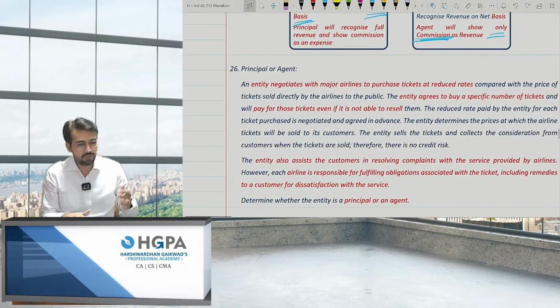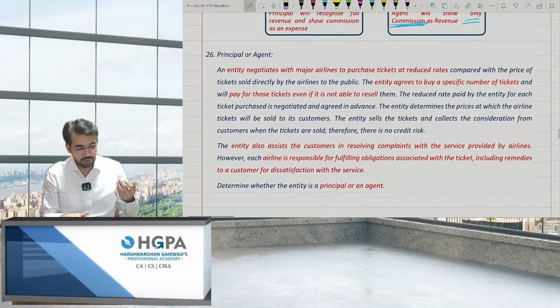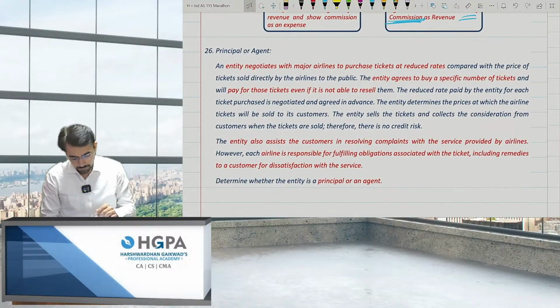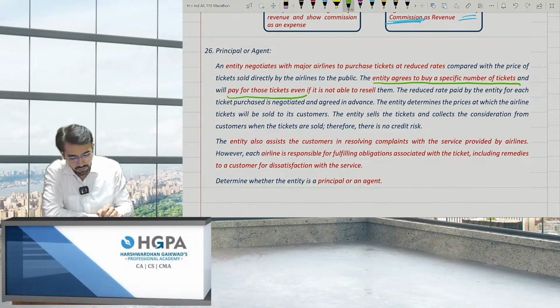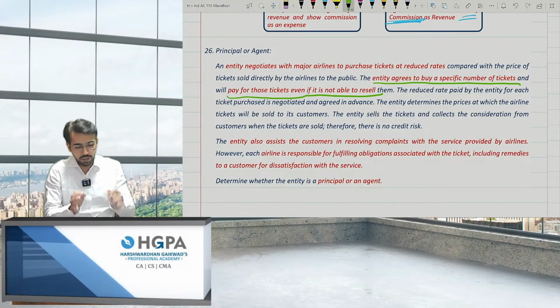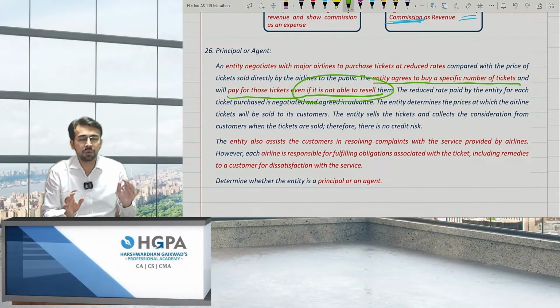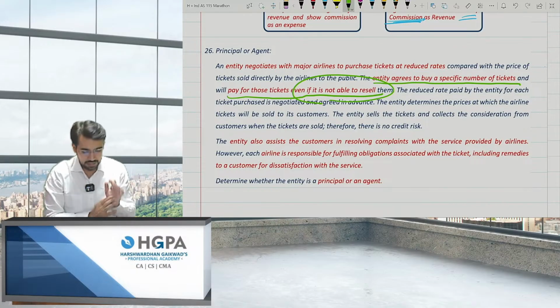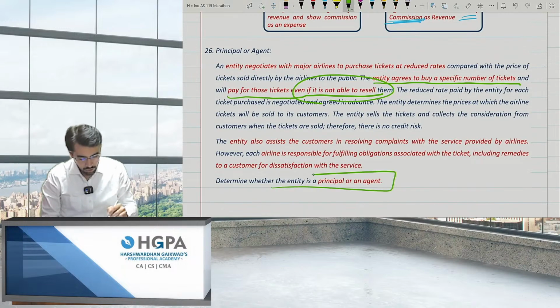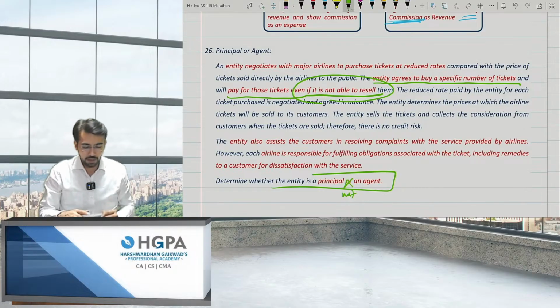This is the question itself. So I've explained it in short just to save some time. The entity also assists. Okay, what are the cases? I'm just reading the second sentence. The entity agrees to buy a specific number of tickets, let's say 100 tickets, and will pay for those tickets even if it is not able to resell. So the point was over here only. If it is not able to resell, then also he will be paying for 100 tickets. That means the entire risk has been transferred. So the entity is acting as a principal and not as an agent. Okay, moving on.